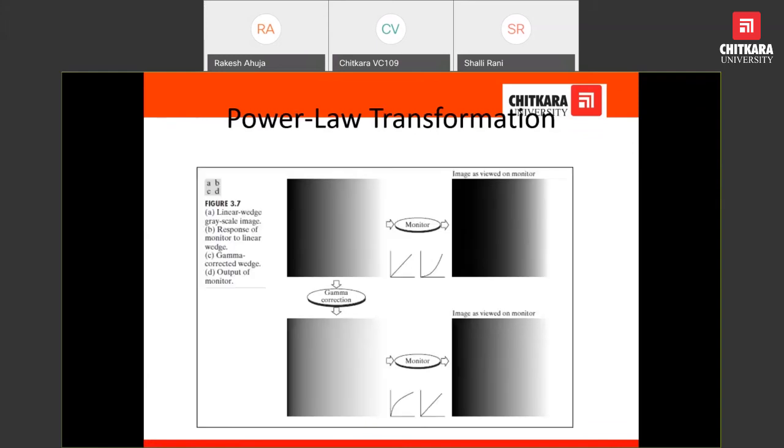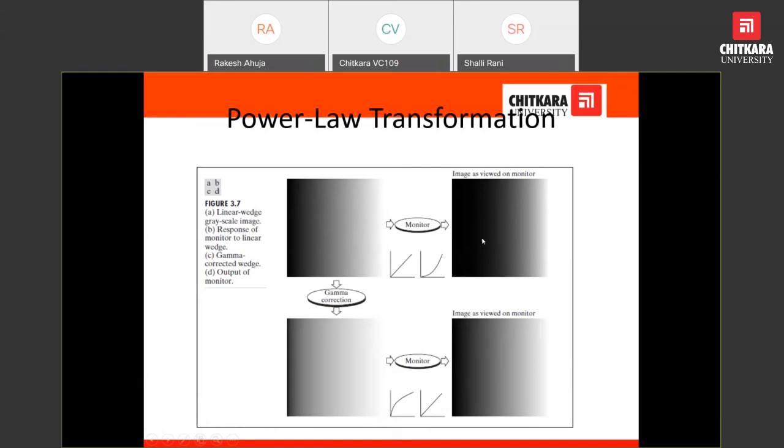Power law transformation can be understood by this image. Suppose we have an image and we are seeing it through a monitor.